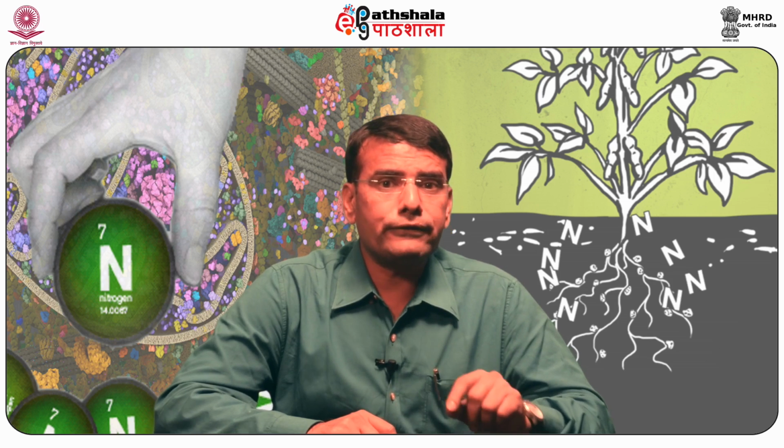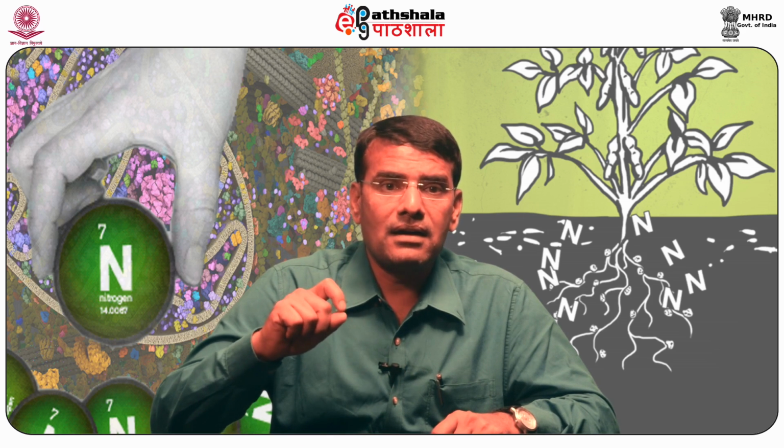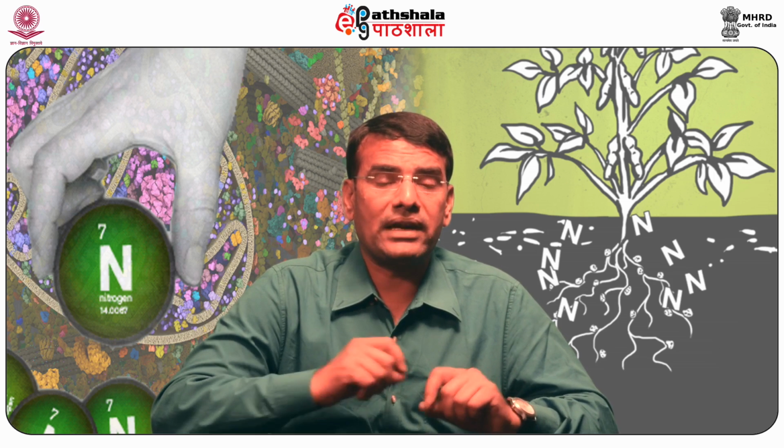The overall rate of the citric acid cycle is controlled by the rate of conversion of pyruvate to acetyl coenzyme A and by the flux through citrate synthase, isocitrate dehydrogenase, and alpha-ketoglutarate dehydrogenase. These fluxes are largely determined by the concentration of substrate and product. The end products ATP and NADH are inhibitory, and the substrates NAD plus and ADP are stimulatory.